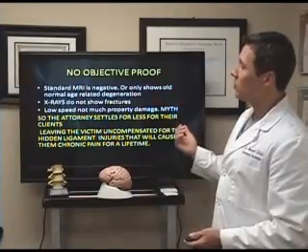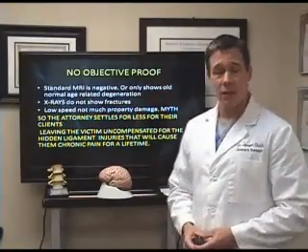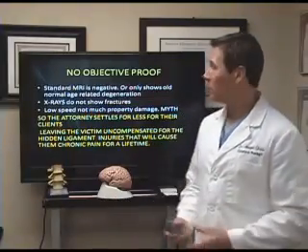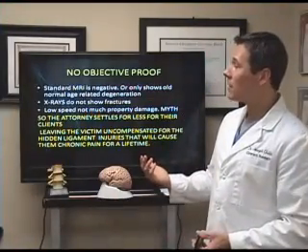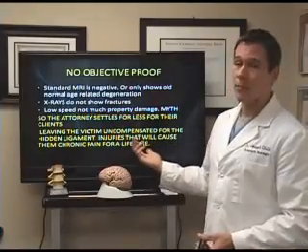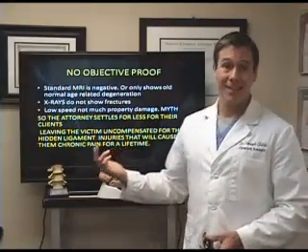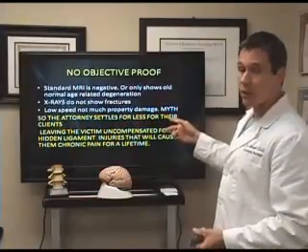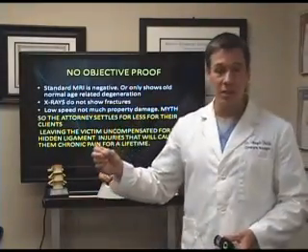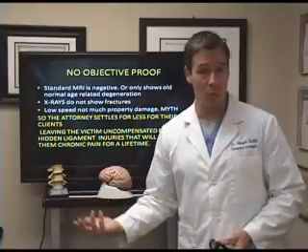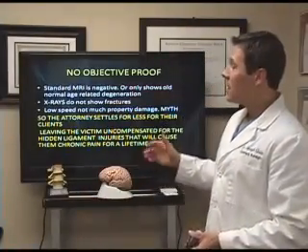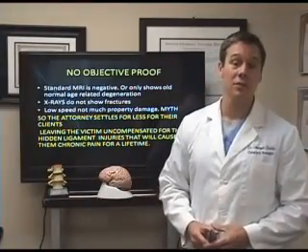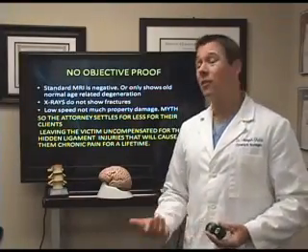So if you have no objective proof, you may find out that the x-rays are negative, which in most of these cases, if there's no fractures, the x-rays are negative. There's no objective proof. And then a lot of times, if it's low speed and there's not much property damage, it's really going to seem like there's not much proof of injury. However, we know that that's a myth. We know that there is no correlation between injury to the patient and how much damage there was to the car. Okay? So what happens is the attorney settles for much less than what the patient really deserves because they're concerned.